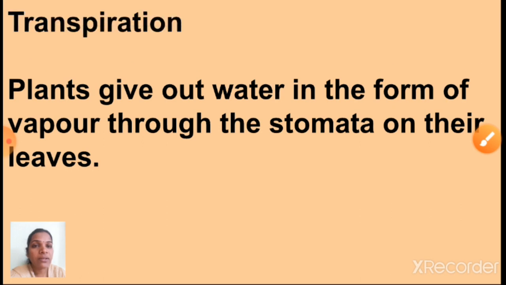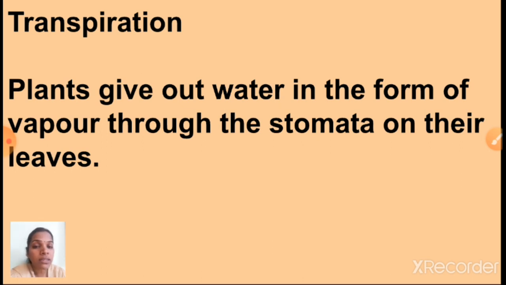Next one is, see here, transpiration. What is meant by transpiration? Plants give out water in the form of vapor through the stomata in their leaves. So in the morning we can see small droplets of water on the leaf, isn't it children? That is the plants giving out water in the form of vapor through the stomata. Stomata means what? The small pore like structure.